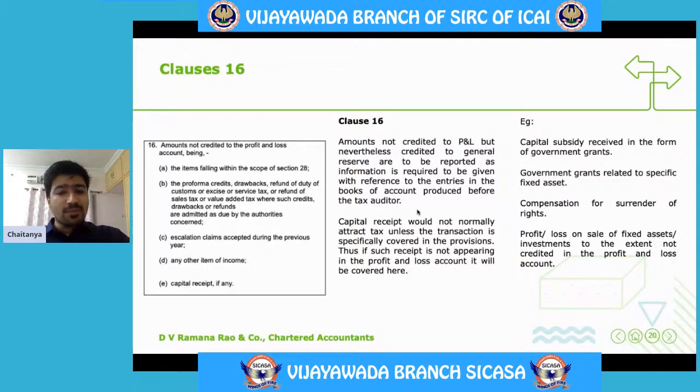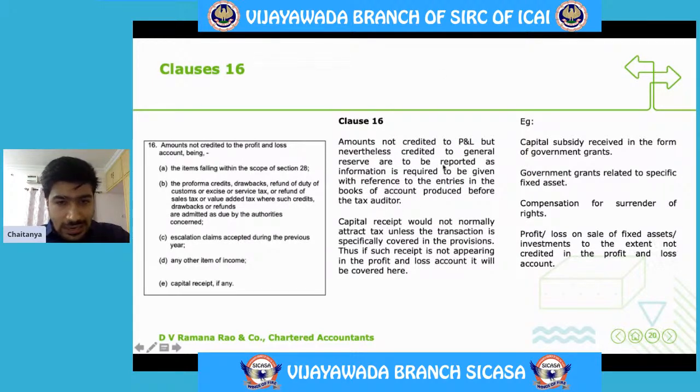Capital receipt would normally not attract tax unless the transaction is specifically covered under the provisions. Thus, if such receipt is not appearing in the profit and loss account, it will be covered here.